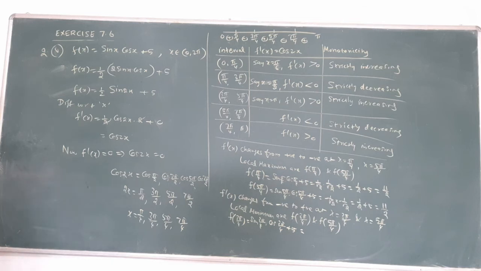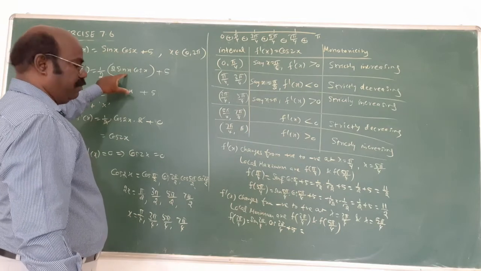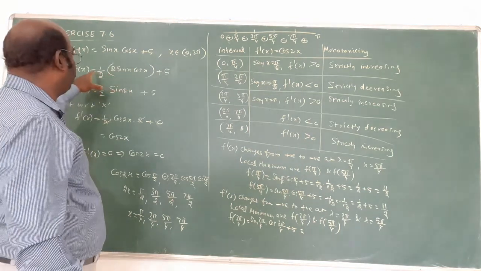So 1 by root 2 will come. Am I right? 1 by root 2 will come.